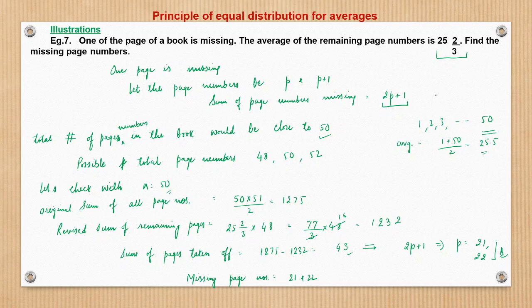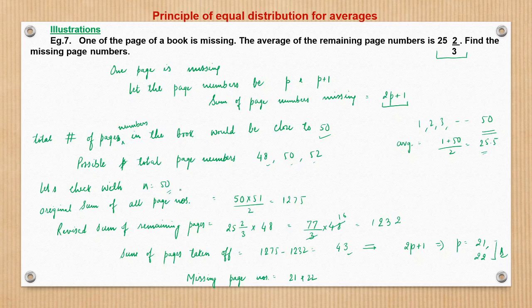And further, even after two page numbers are taken off, the average would change by a maximum of 1. Why? Because even if the largest of the page numbers are taken off, since this is a consecutive page number series, the average would go down by only 0.5. This we had seen in the previous session. Using that concept, we know the average would be somewhere around 25, so the number of pages would be 50. So on the numbers close to 50, we will check.